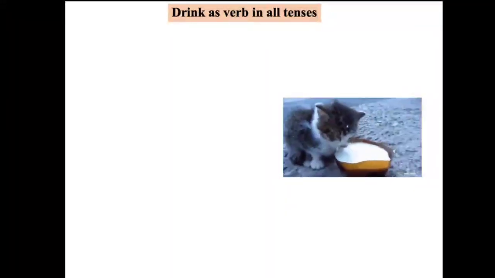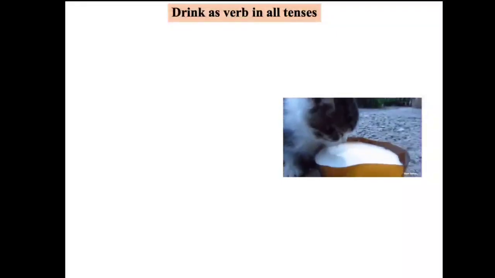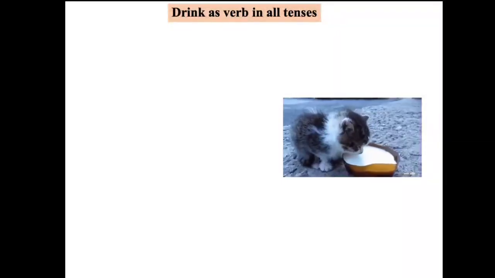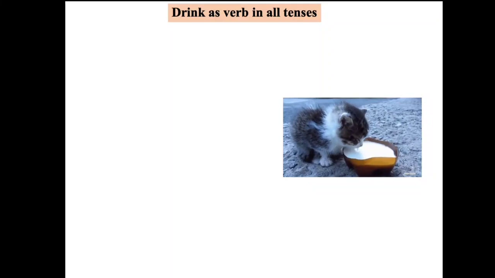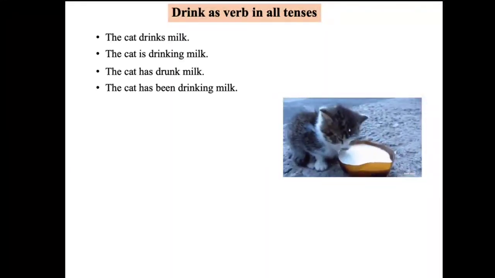Students, I think now you have some idea about tenses. To be clear in all tenses, you have to try one verb in all tenses. Now we shall try drink as a verb in all tenses. First, you have to keep in mind the general form and apply that in the sentence.